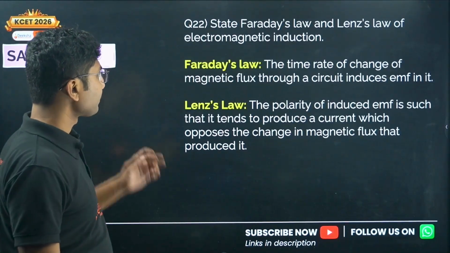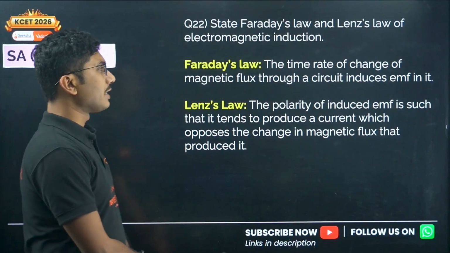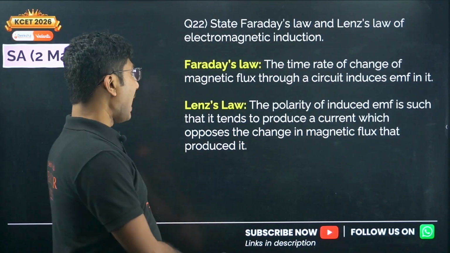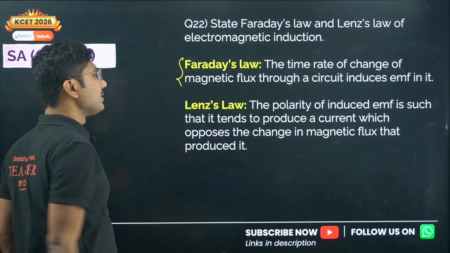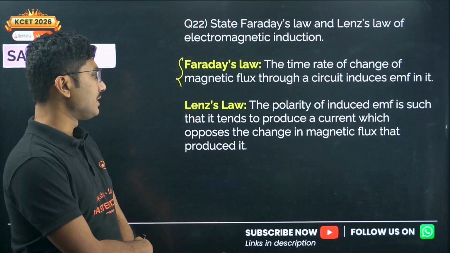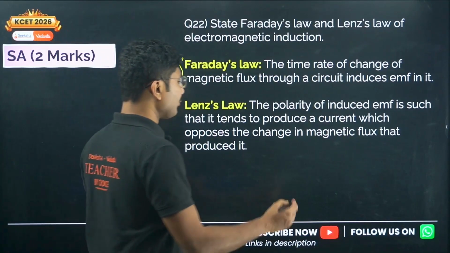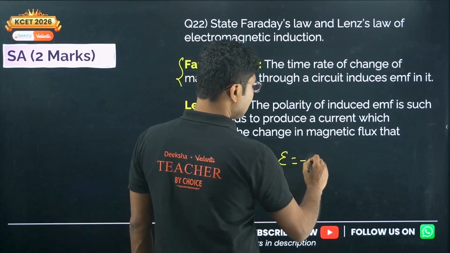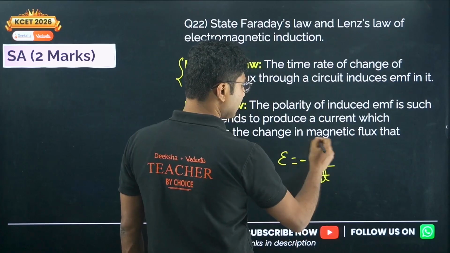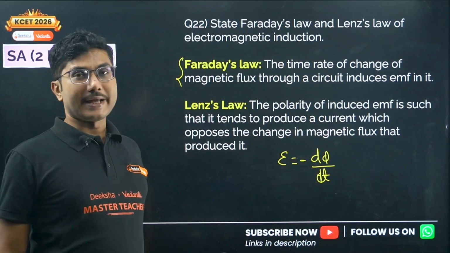Now, next question. State Faraday's law and Lenz's law of electromagnetic induction. Faraday's law: the time rate of change of magnetic flux through a circuit induces EMF in it. Lenz's law, this came only once, most of the time it was Lenz's law: the polarity of induced EMF is such that it tends to produce a current which opposes the change in the magnetic flux that produced it, and it is basically minus d phi by dt. So this negative sign comes from Lenz's law, and this d phi by dt comes from Faraday's law.